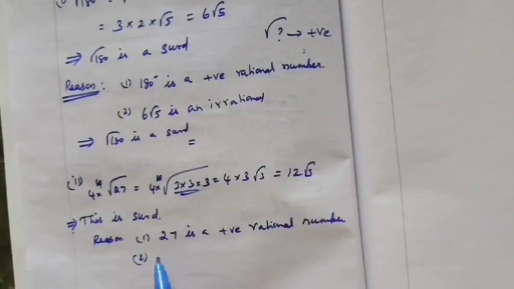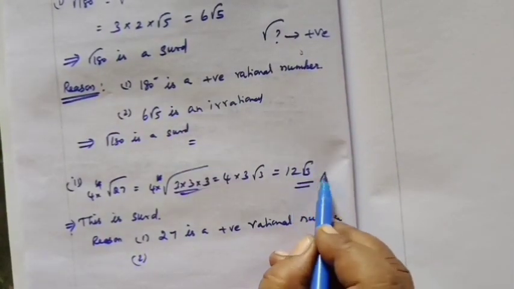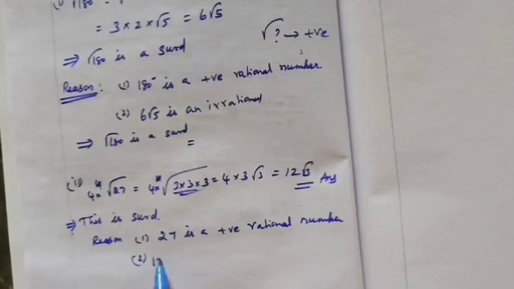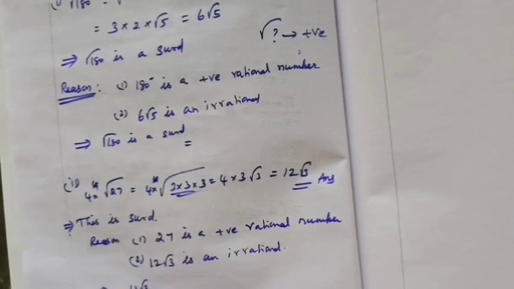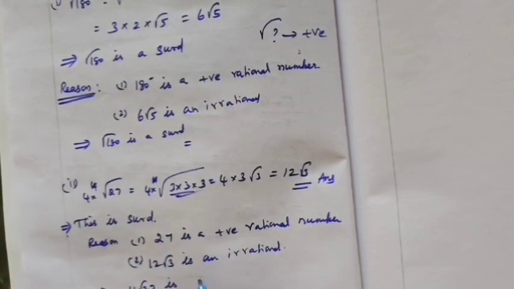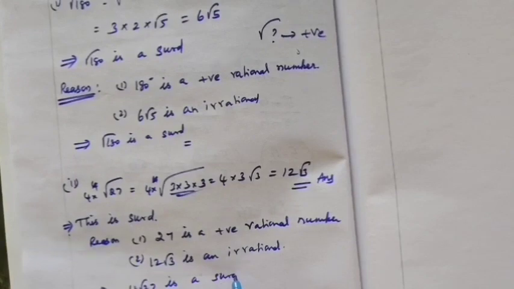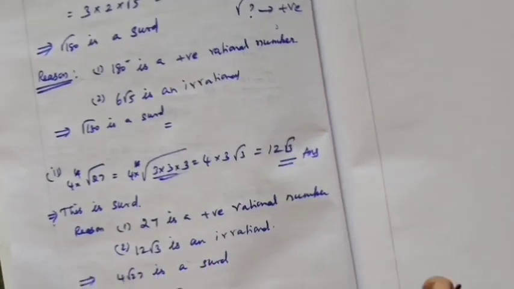Then second point, you see the answer, this 12 root 3, that is, this is 4 into root 27, is a surd. So in this way we are doing all the sums.